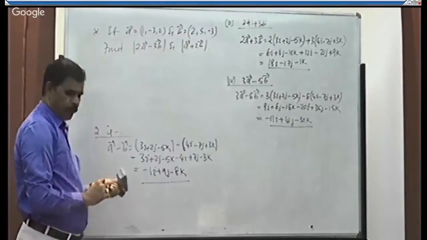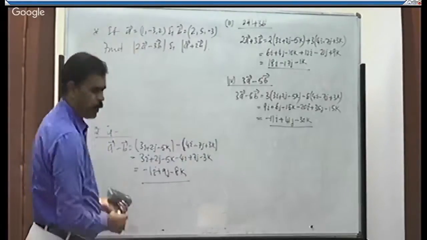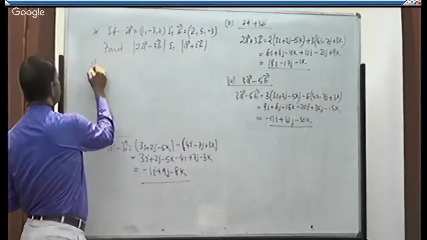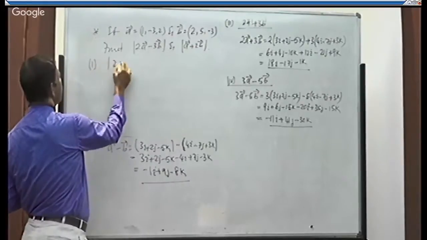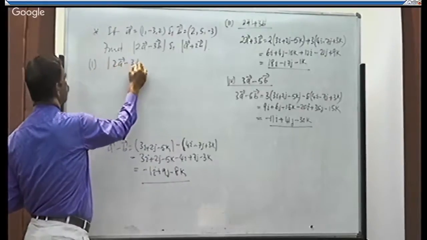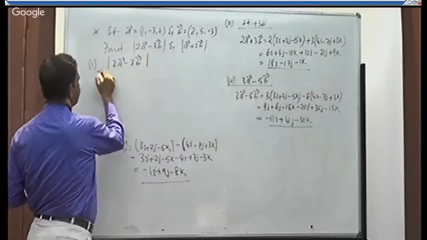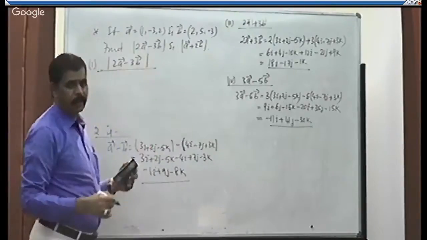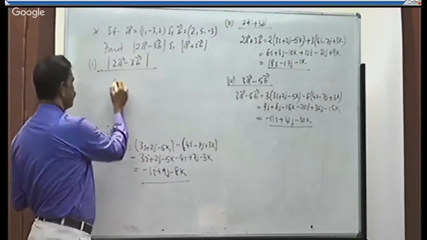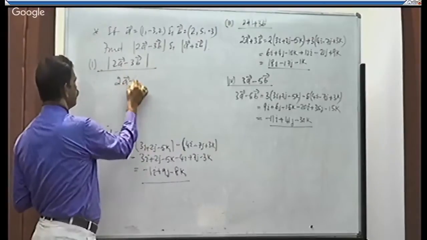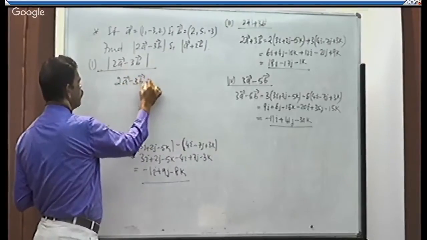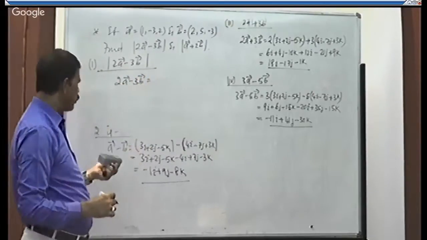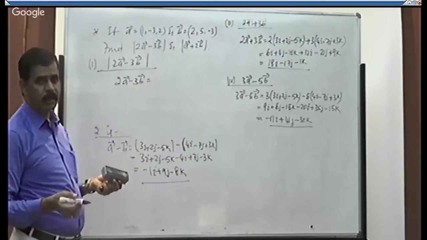We take one by one. What is first one? It is magnitude of 2a minus 3b. I cannot calculate directly magnitude. So first I will calculate 2a minus 3b. So after getting the value of 2a minus 3b, I can get the magnitude of that.